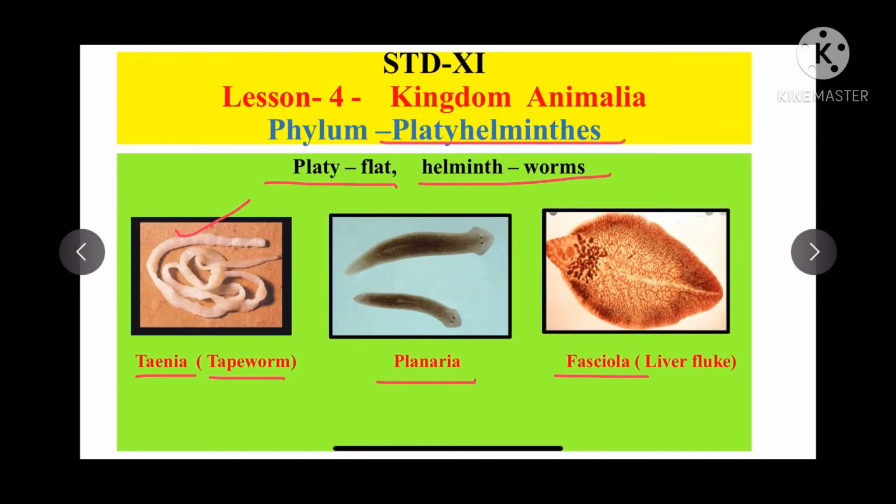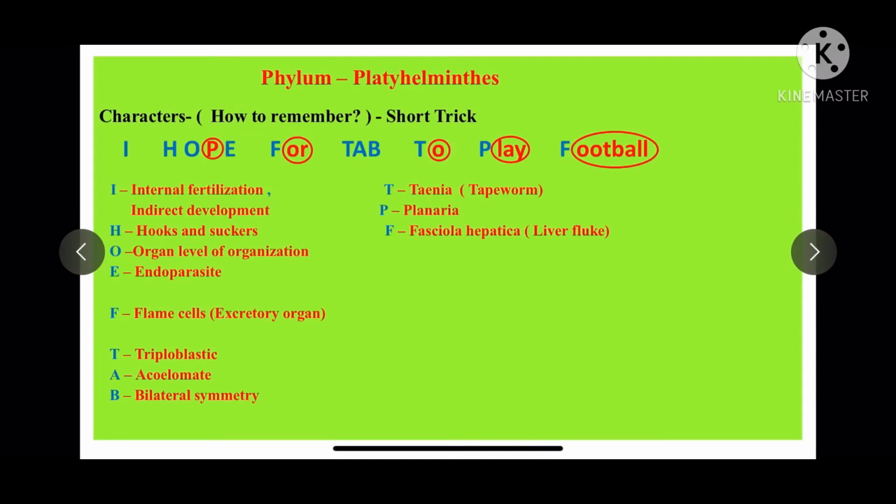And Fasciola, which is also called liver fluke. These organisms are basically endoparasites, and they live in the liver of various mammals including human beings.